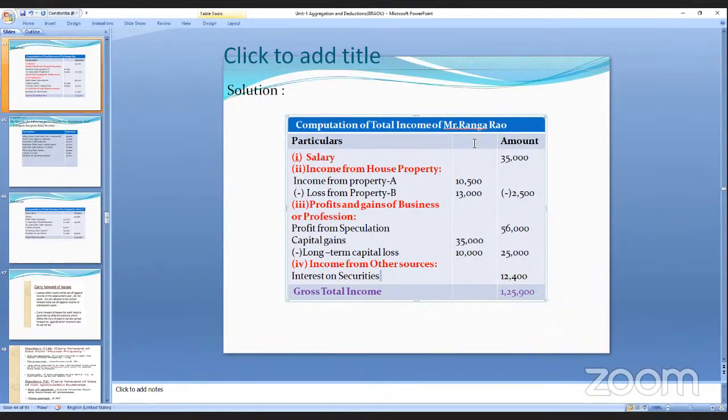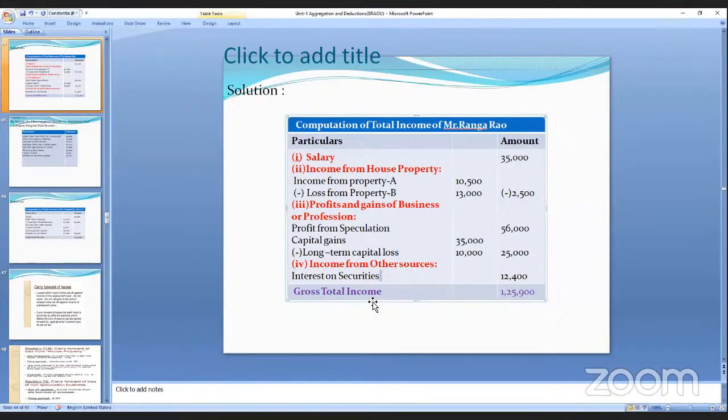So these are all the heads: salary, income from house property, profits and gains, income from other sources. These are all the heads of total income. Then we get the total, which is the gross total income, 1,25,000.